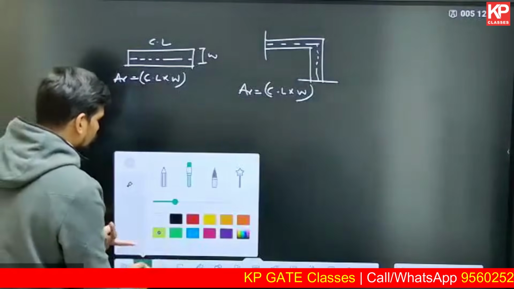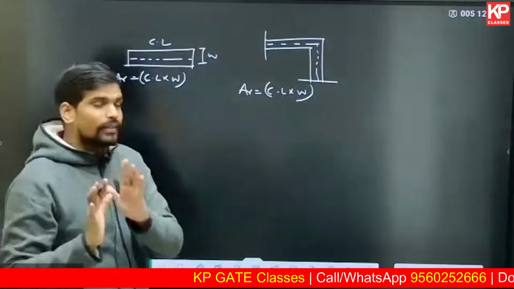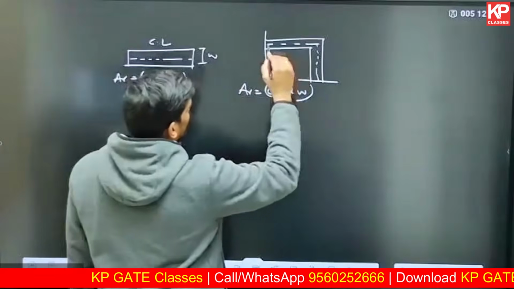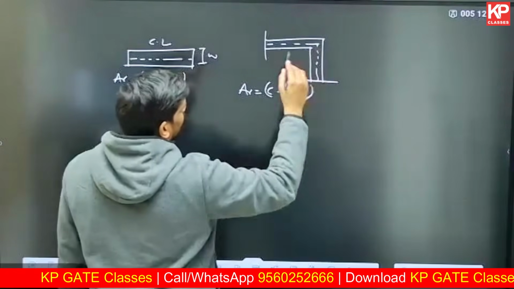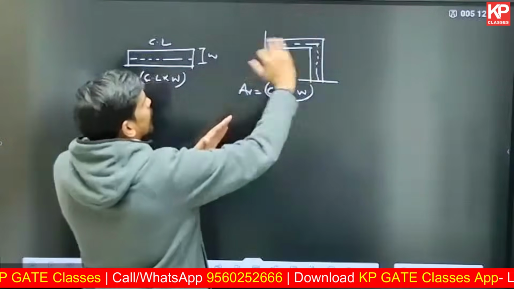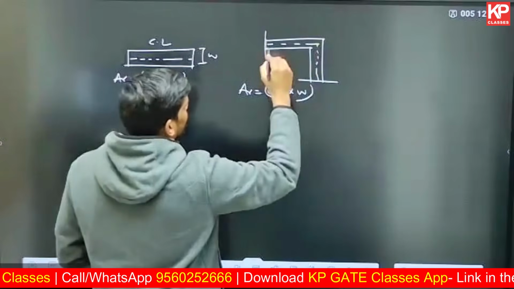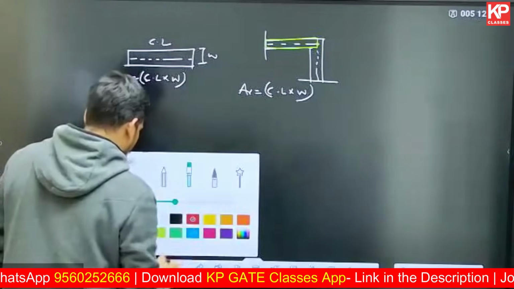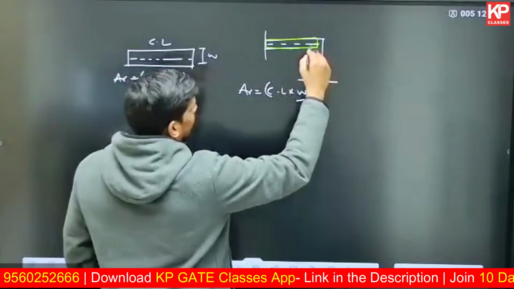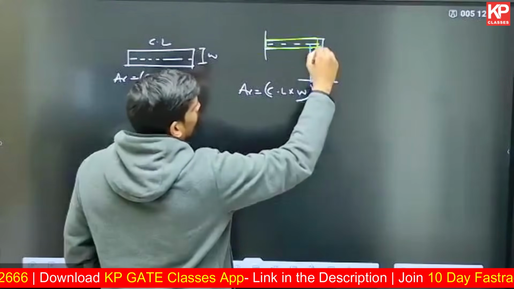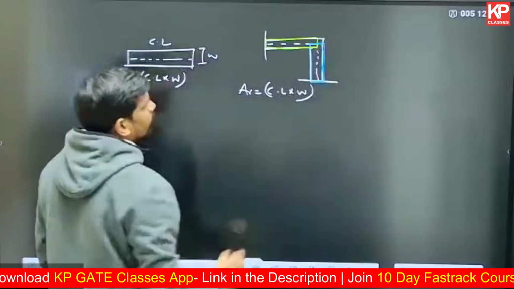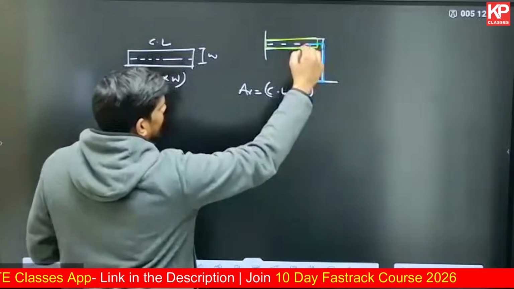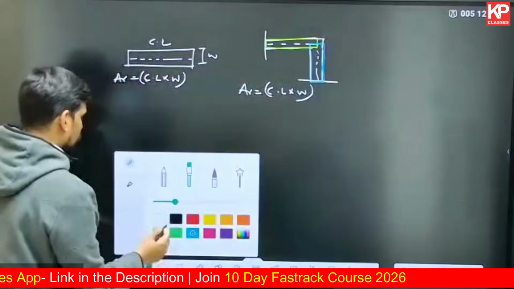If you can understand it, well and good. Otherwise, if I explain slowly, it will take more time. Let me very briefly explain. So if you consider this particular center line, if you break it into two parts, this line and this line separately, this line will give me area till here, and this second piece of line will give me area till here. Correct? If you zoom in and see carefully, there is this green rectangle and the blue rectangle.